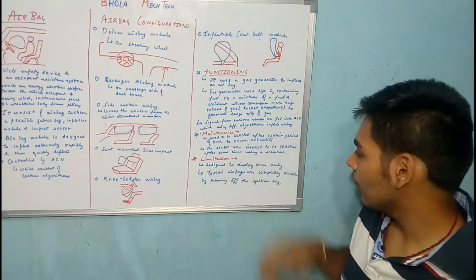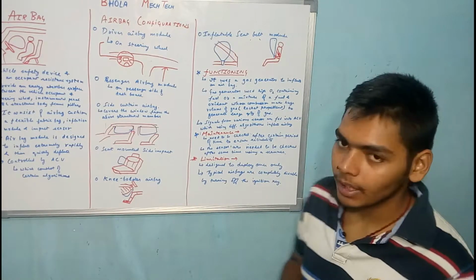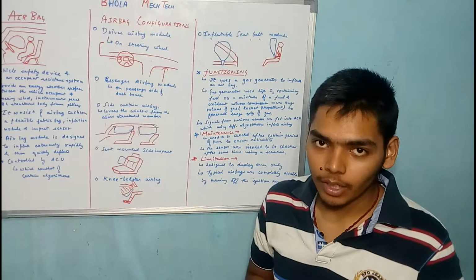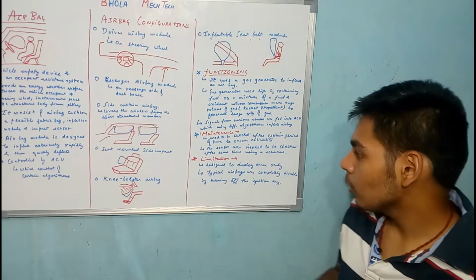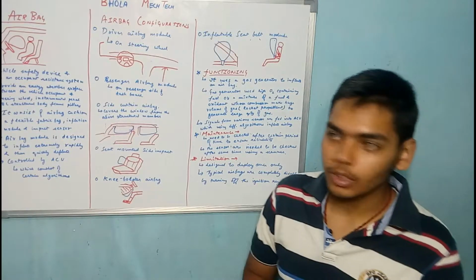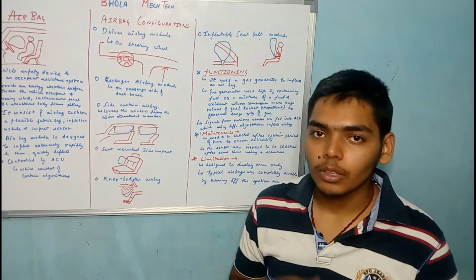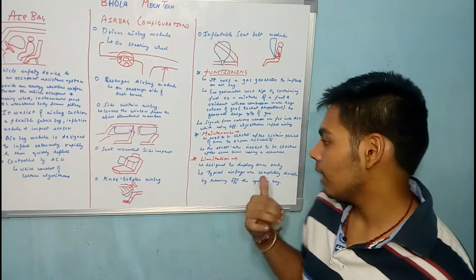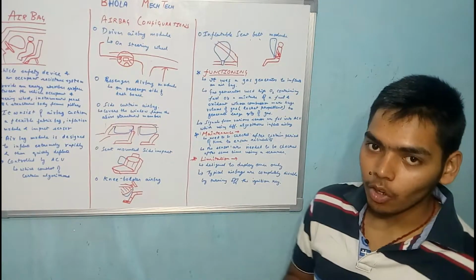The sensors need to be checked after some time using a scanner. There is a device called a scanner which senses whether the sensors are working well or not. The impact sensor is the main sensor used in this system. So that sensor must be checked after some time to see whether it is working well or not.